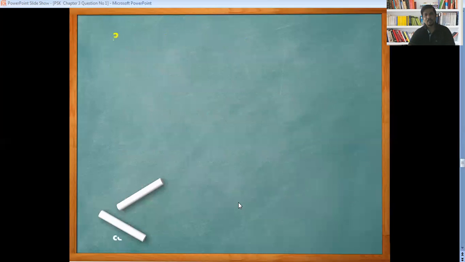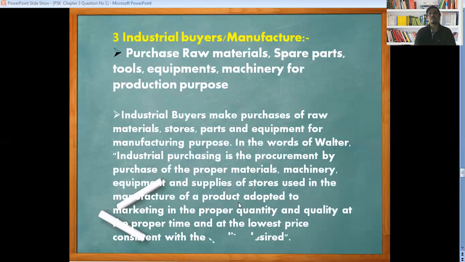Now we are going to see the industrial buyer and the manufacturer. These are the industrial people, manufacturing people. They purchase raw material, WIP, finished goods, spare parts, tools, equipment, and machinery for production purposes. The industrial buyer makes purchases of raw material, stores, parts, and equipment for manufacturing purposes.